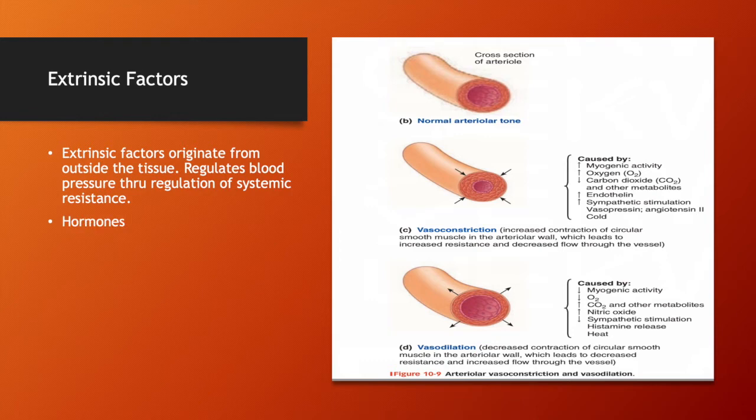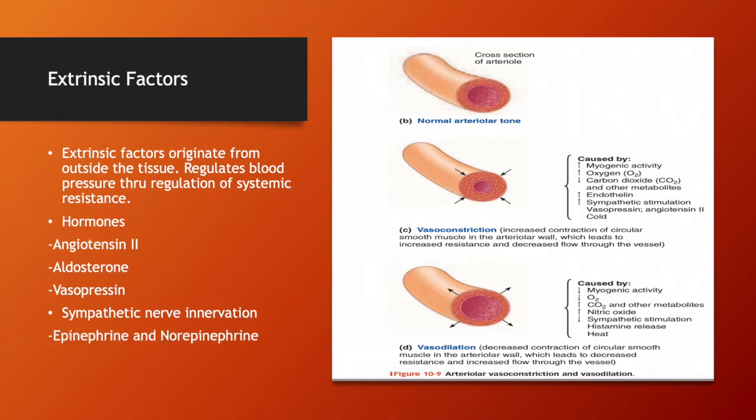Examples of extrinsic factors include hormones such as angiotensin II, which is synthesized by the kidneys, aldosterone, which is synthesized by the adrenal cortex, and vasopressin, which is synthesized by the posterior pituitary gland. Another example of an extrinsic factor is sympathetic nerve innervation. The sympathetic nerves will synthesize and release norepinephrine, and also the adrenal gland will release epinephrine.